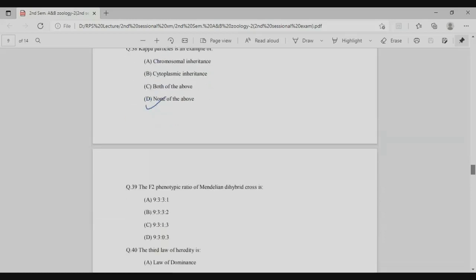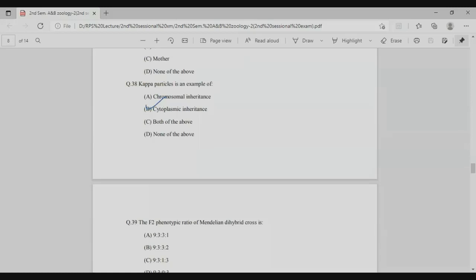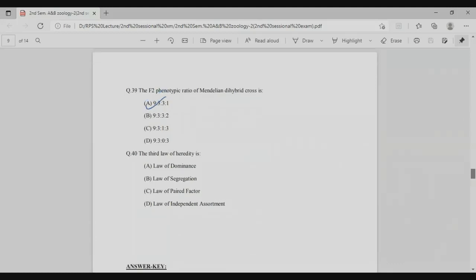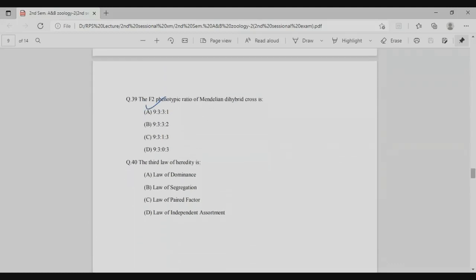Next is the kappa particle. Kappa particle is an example of cytoplasmic inheritance, right, in which the genes are present in the cytoplasm. Next question is the F2 phenotypic ratio of a Mendelian dihybrid cross. So in the Mendelian dihybrid cross, the F2 generation ratio is 9:3:3:1, right?